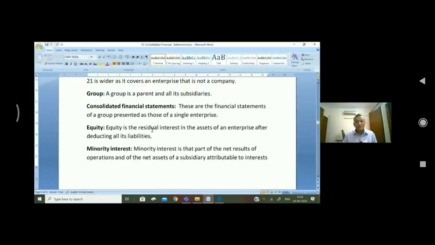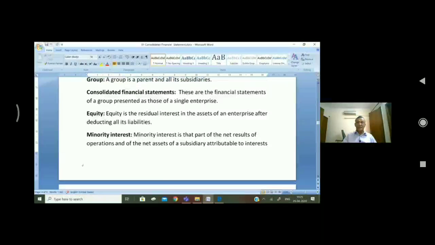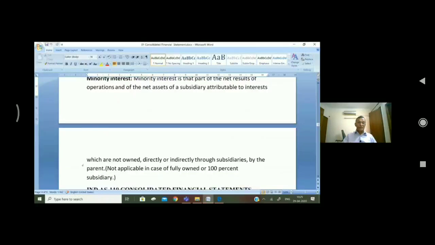Whenever you are buying a company, let us say you are buying 60% stake. It means you have an interest up to 60% of the assets and 60% of the liability. So it is assets minus liability or the net worth. Minority interest. Minority interest is that part of the net result of operations and of the net assets of the subsidiary attributable to the interests which are not owned directly or indirectly through subsidiaries by the parent.